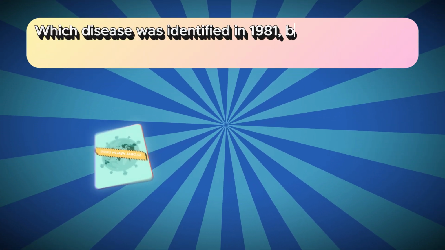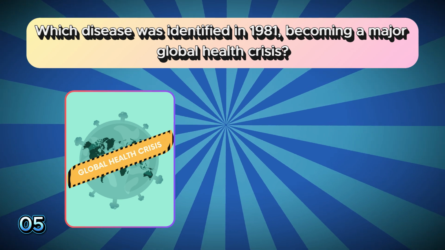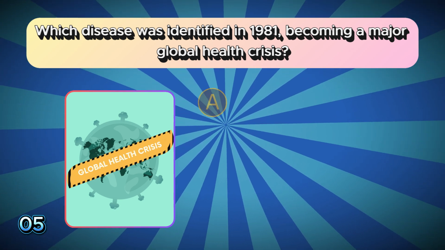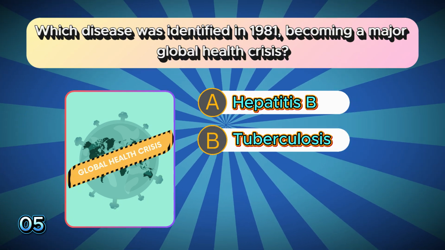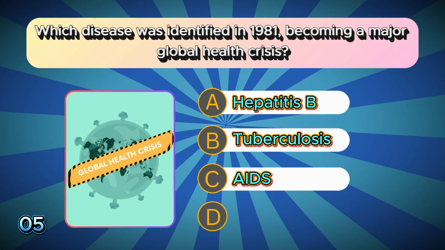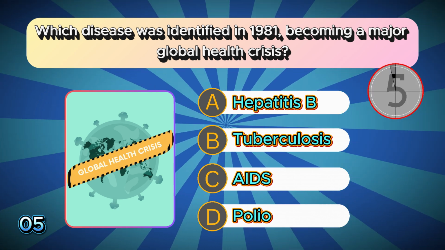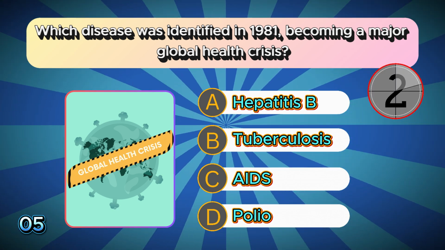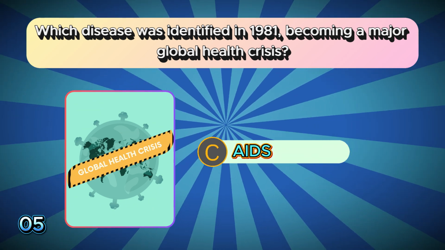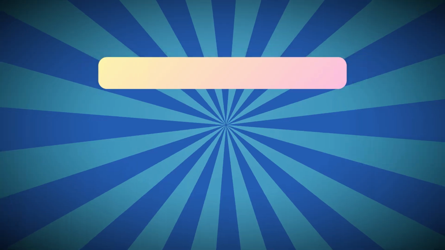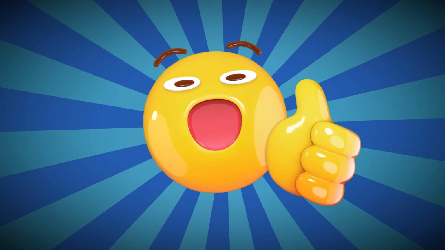Which disease was identified in 1981, becoming a major global health crisis? A. Hepatitis B. B. Tuberculosis. C. AIDS. D. Polio. The correct answer is C. AIDS. You're doing great. Let's keep the memories coming.